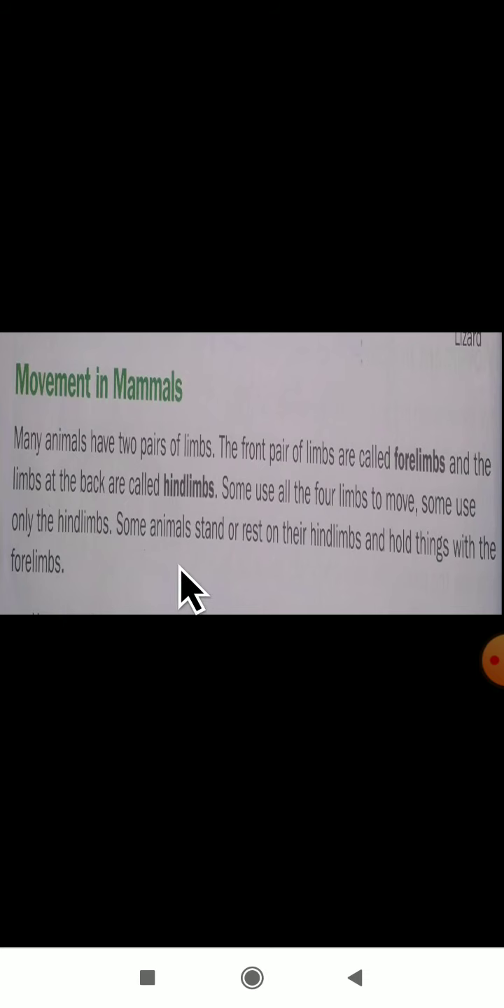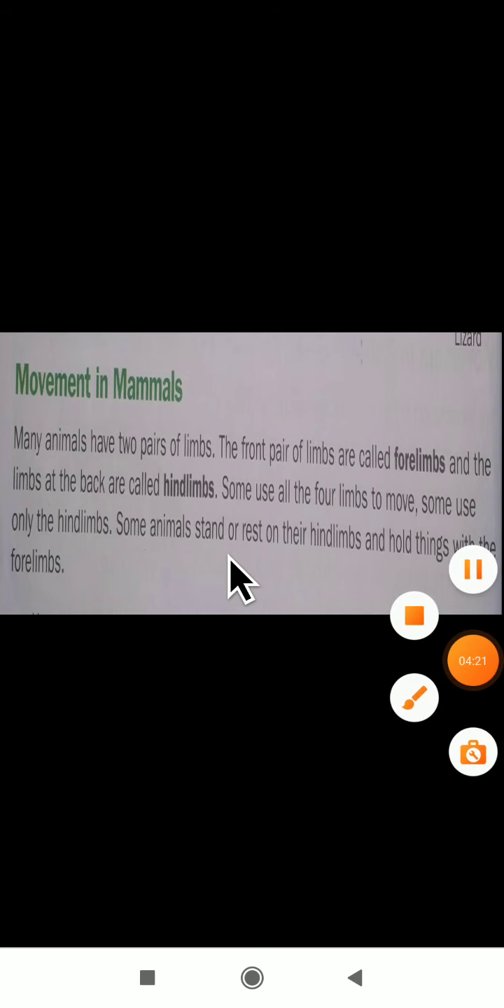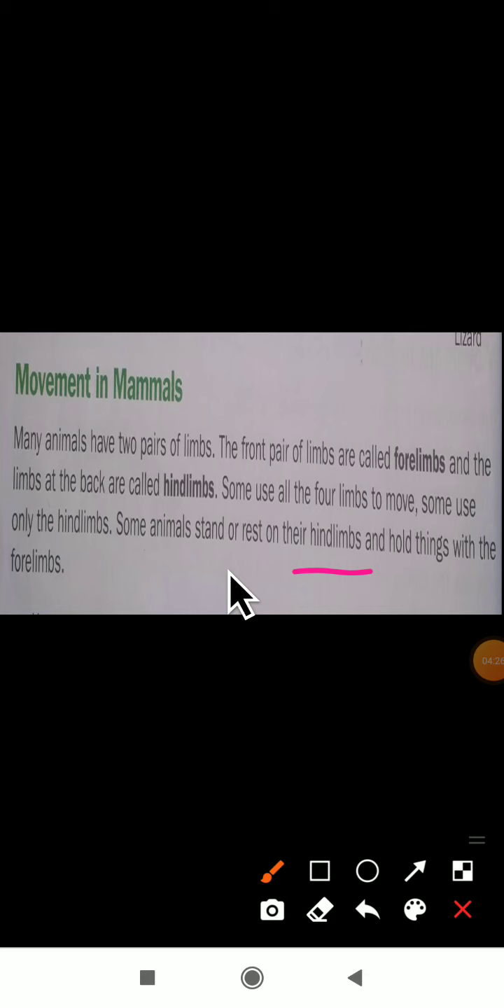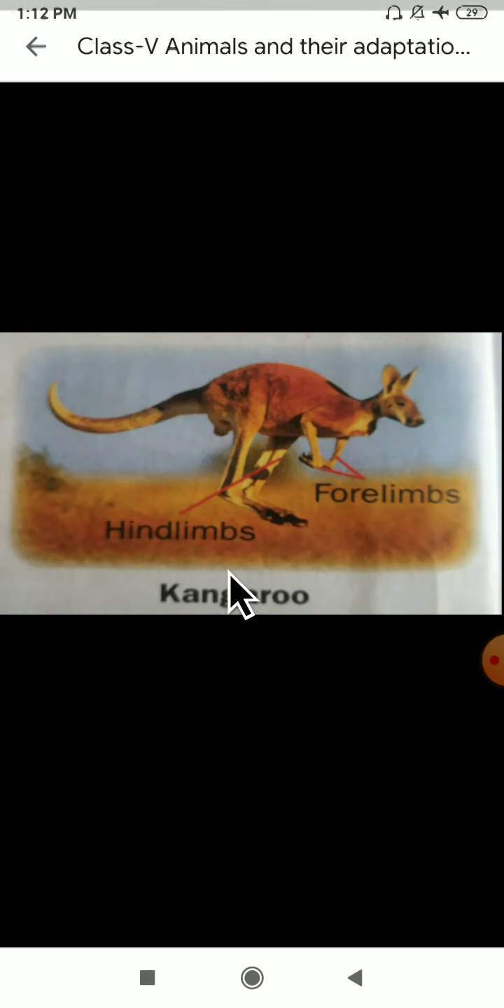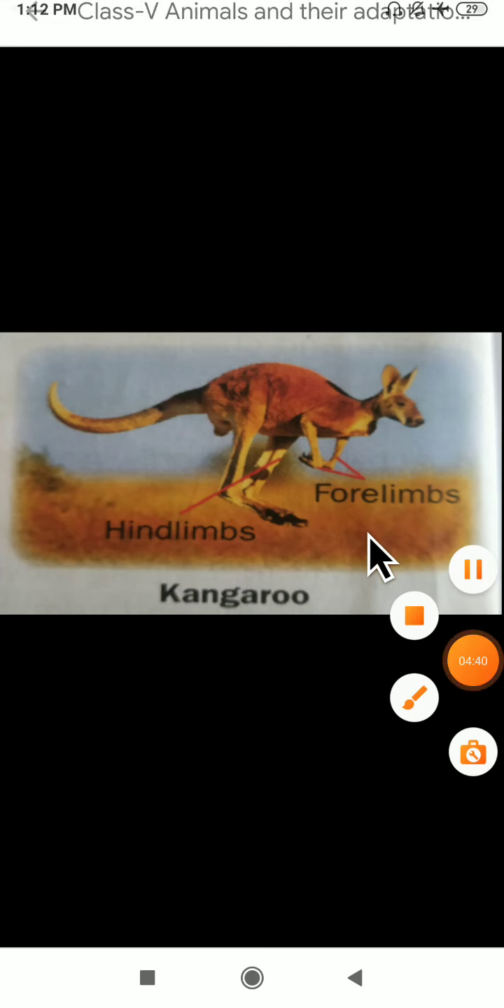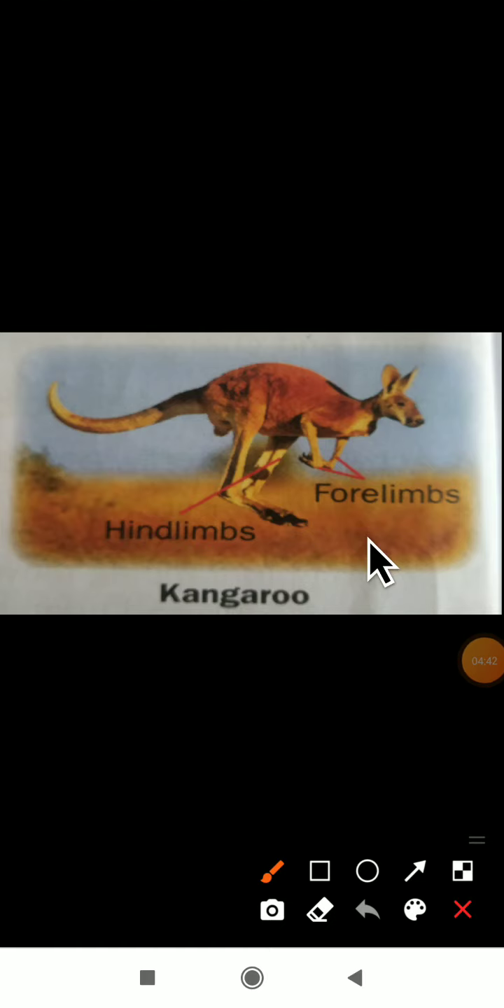If they want to stand and take a rest, they will do so with the help of the hind limbs. If they want to hold things, they will use the forelimbs. These limbs are at the front and these limbs are at the back side. Here I will show with a picture. These are the front limbs. The example is a kangaroo. At the back side, these are the hind limbs.